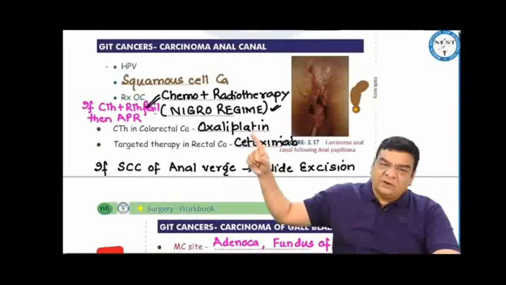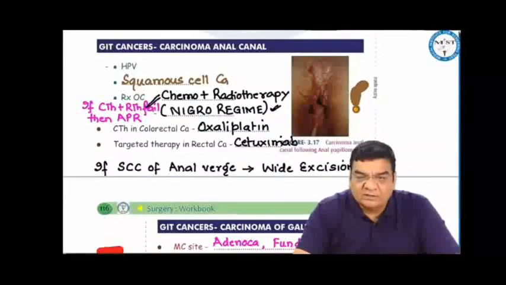Chemotherapy in colorectal cancer is oxaliplatin. Targeted therapy in rectal cancer is cetuximab. The tumor marker for colon cancer is carcinoembryonic antigen.